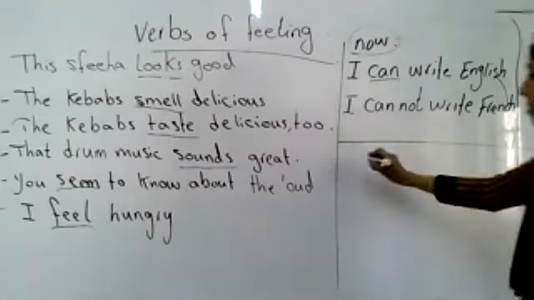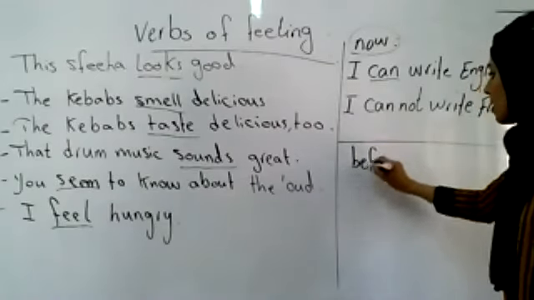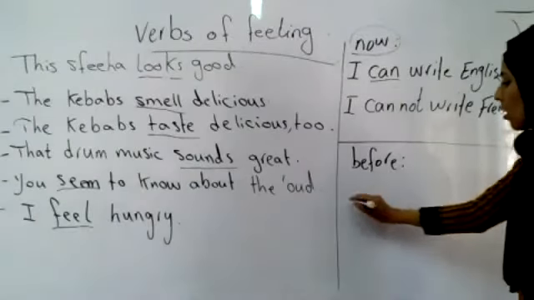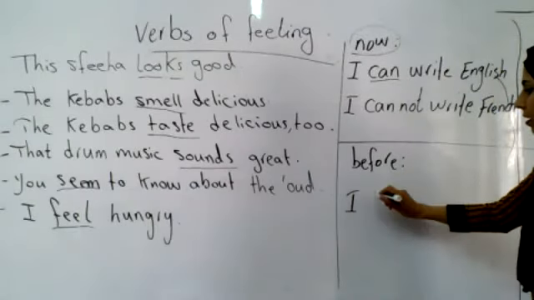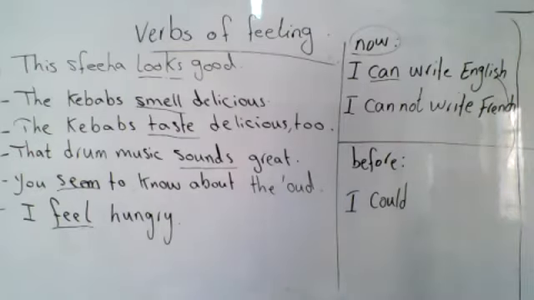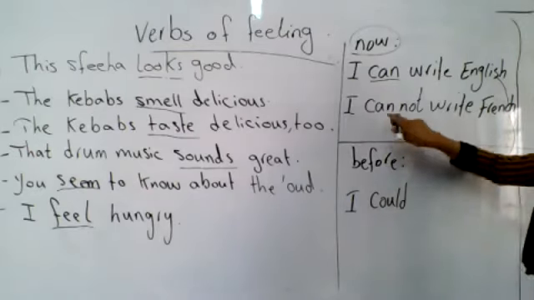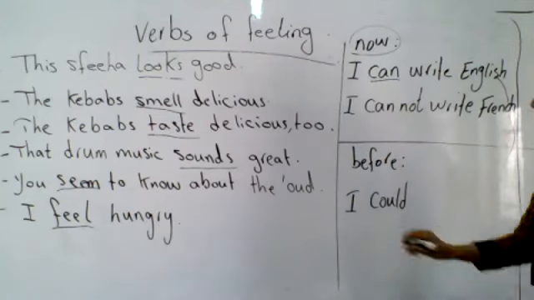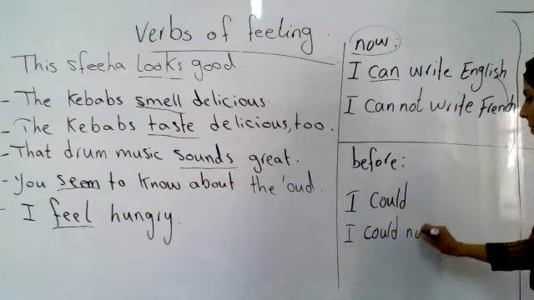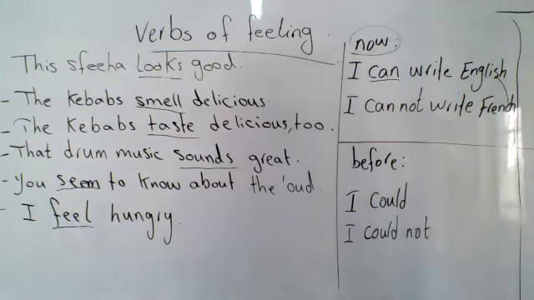In the past, instead of can, we use could. And instead of saying cannot, in the past we say could not, the past form of can.